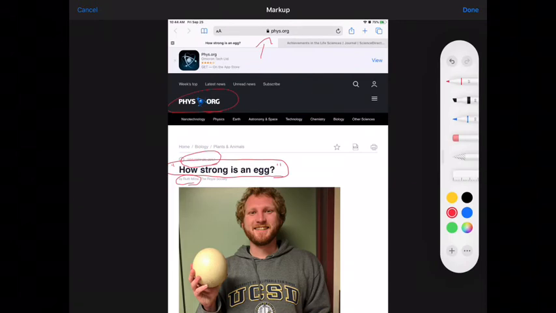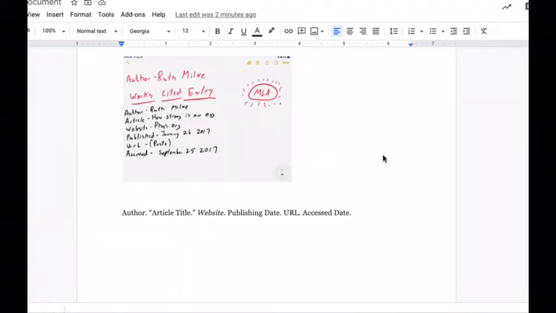Easy peasy. All right, so here we are in Google Docs, and what I've done is I've pasted a little screenshot from where I took notes just to help me with it. So when we're using an article on a website, we are going to create our citation with the following information. Depending on your professor, it's very important that we get the periods and the commas and the italics and all that stuff right. So we're going to start off doing it correctly.